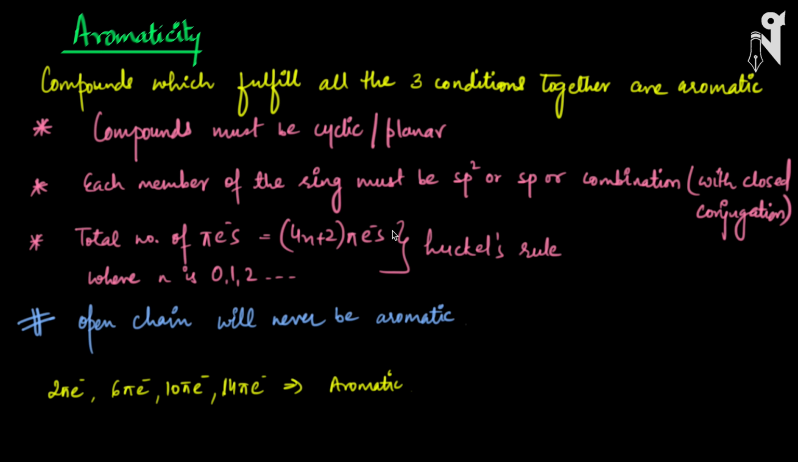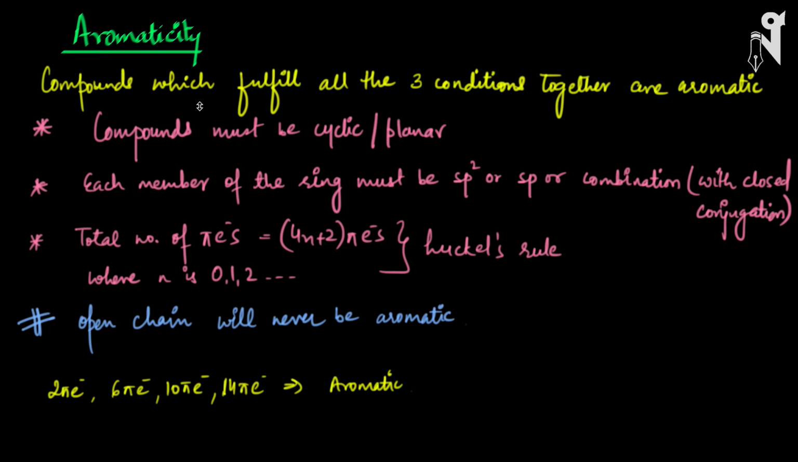What exactly is aromaticity? Aromaticity is a phenomenon shown by compounds, and basically these are some properties represented by certain compounds. When all the required properties listed over here are present in a compound, they make the compound aromatic. So let's figure out what these properties and conditions are, which any compound must fulfill to be called an aromatic compound.